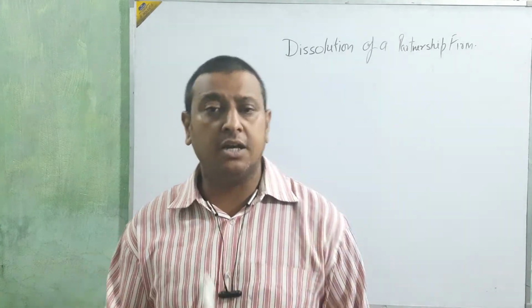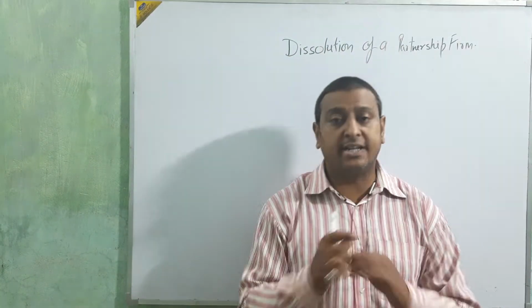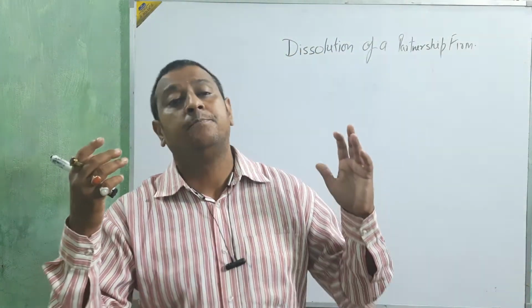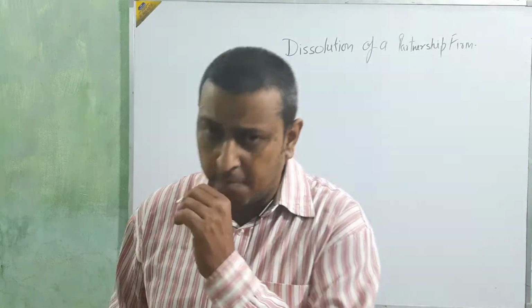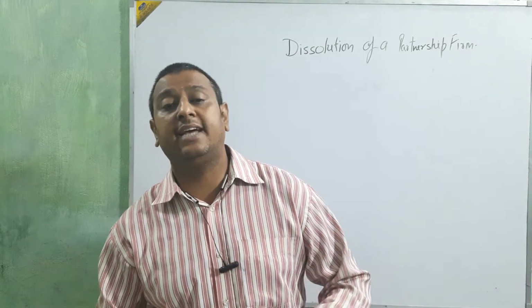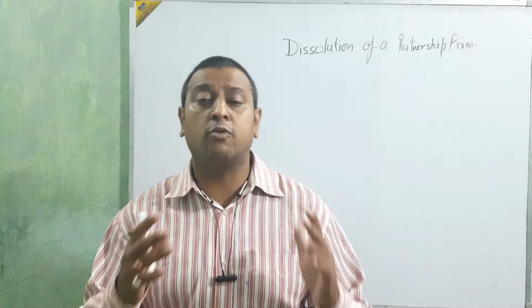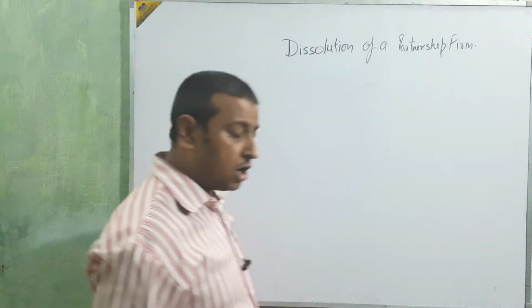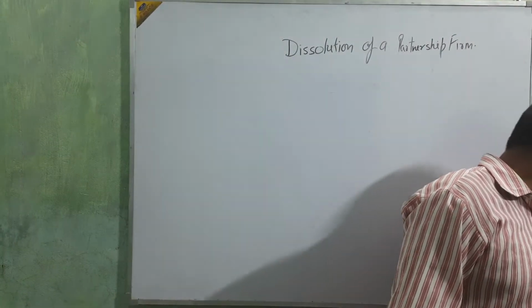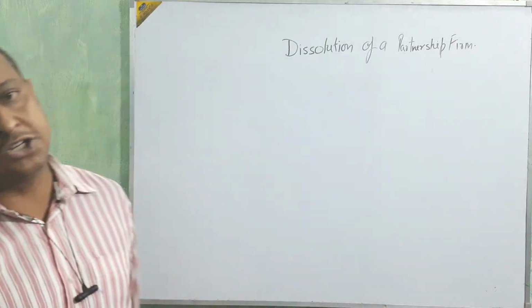Okay beta, here we are going to make the cash account. By that we are going to settle the account: we are going to pay the creditors, pay the other loans, pay all the partners' amounts, and then finish that account. Okay beta, clear? Now I am going to start the accounting treatment of this partnership firm which is going to dissolve.